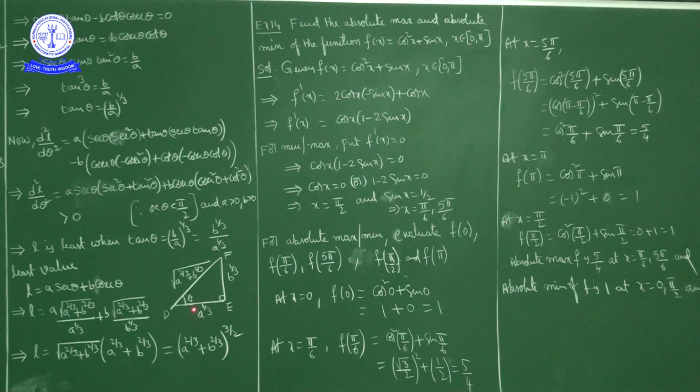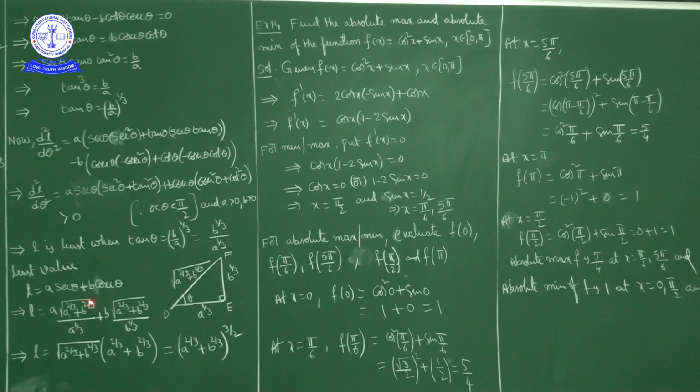DE square is how much? A power 2 by 3, plus EF square is (b power 1 by 3) whole square, nothing but b power 2 by 3, is equal to DF square. So DF is equal to how much? Square root of a power 2 by 3 plus b power 2 by 3. Now L is equal to a secant theta.